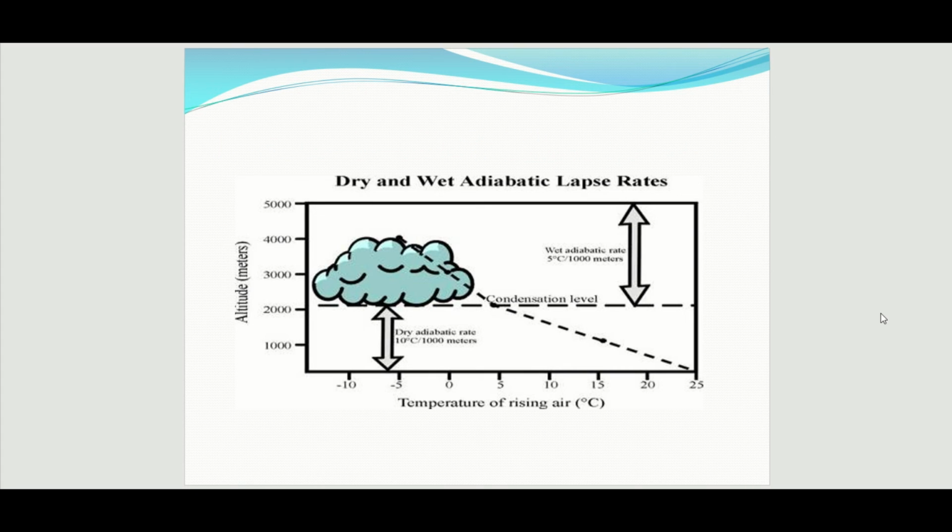So in this diagram we can see that this is dry adiabatic lapse rate. As dry adiabatic lapse rate contains less moisture, it is greater than normal lapse rate. This is wet adiabatic lapse rate. As this wet adiabatic lapse rate contains high moisture, it is less than the normal lapse rate. This middle line is known as condensation level. So in this condensation level only the condensation of water vapor will form clouds.